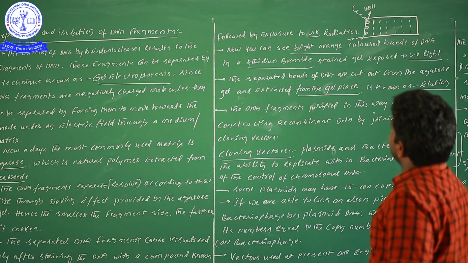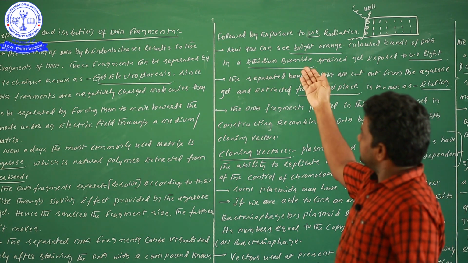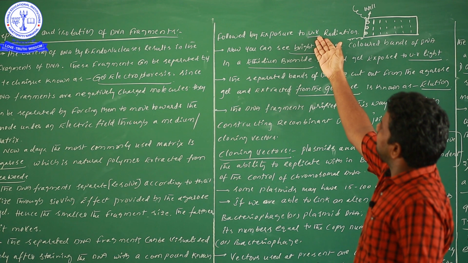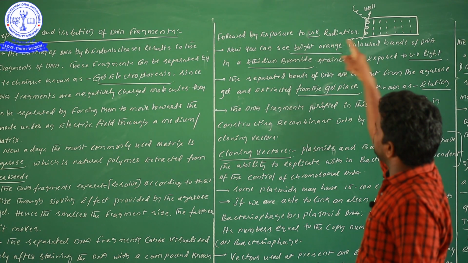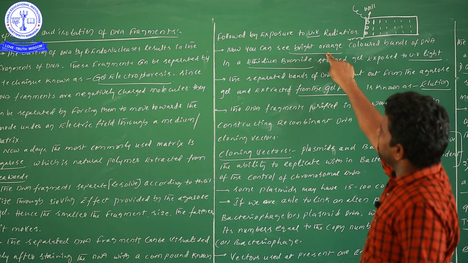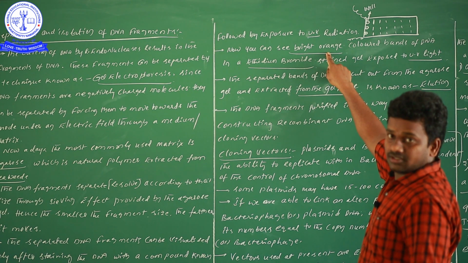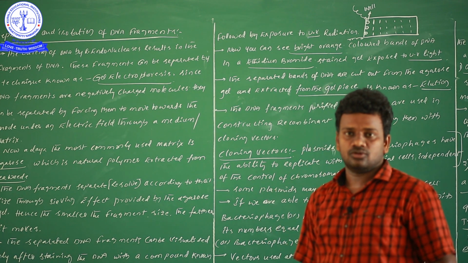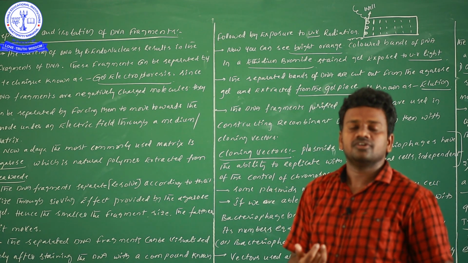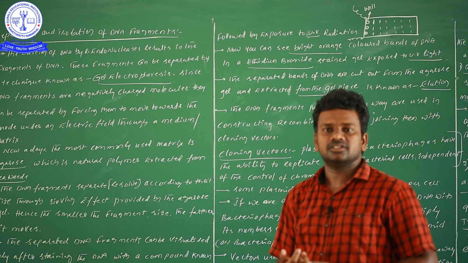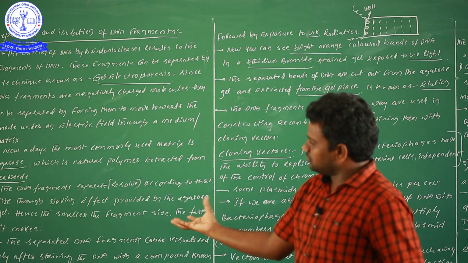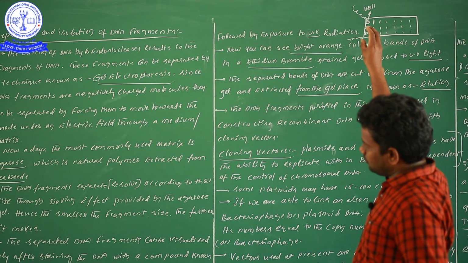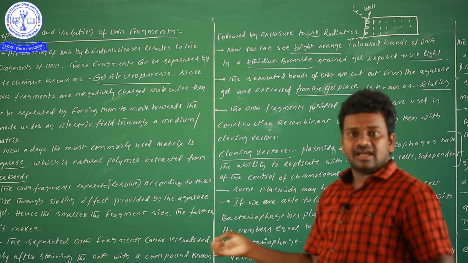In this particular case, after addition of ethidium bromide, when you observe under UV light, definitely we can observe the bright orange color. In gel electrophoresis, what is the procedure we follow? First, by using the restriction endonuclease enzyme, we cut the DNA into fragments. Before following the gel electrophoresis technique, we add ethidium bromide.